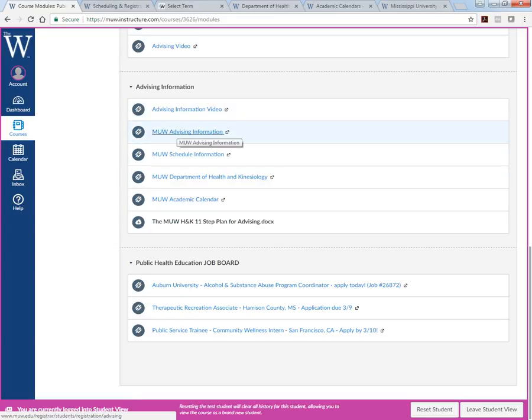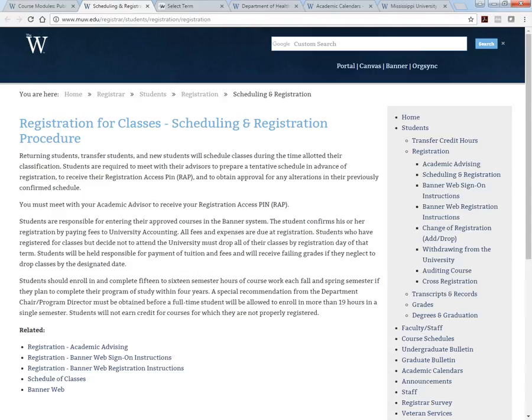Let's start from the beginning. What about this advising information? All right, if you click that link, it's going to take you right here. Well, now this does not look like the advising information we talked about last week. We talked about specific H&K advising last week. Well, what is this? This is general university information. You're going to see that it's got academic advising over here, scheduling registration information. This is Banner sign-in information. If you're not really sure, maybe you've never signed on Banner, this is going to help you out. How to register on Banner.